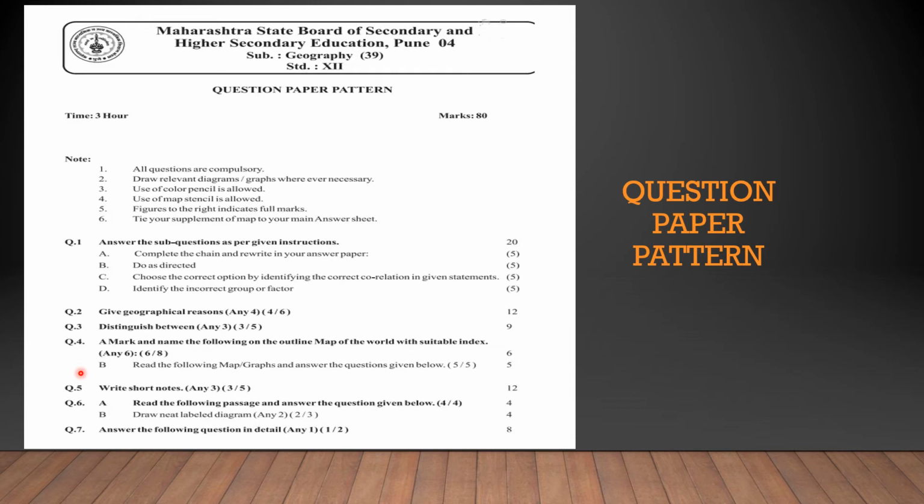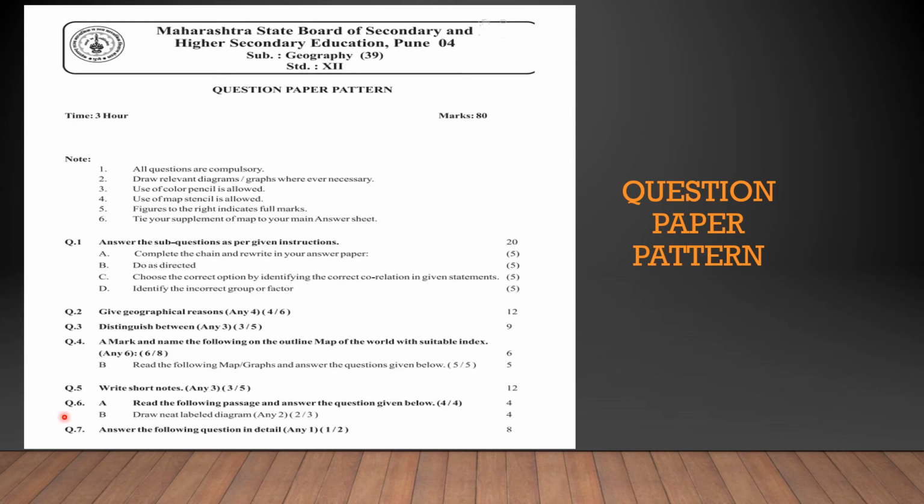So if you read question number 1, your topic number 1 in your textbook, population, the first page itself tells you that there is a map of continents. You have to answer the question. Next, question number 5, write short notes. There will be 5 short notes, out of which you have to write any 3, which is for 12 marks.